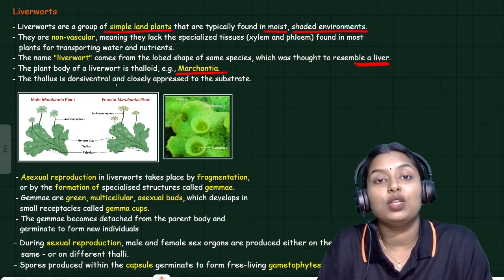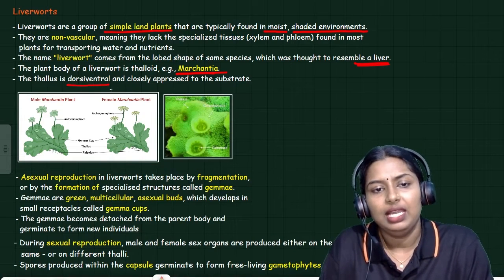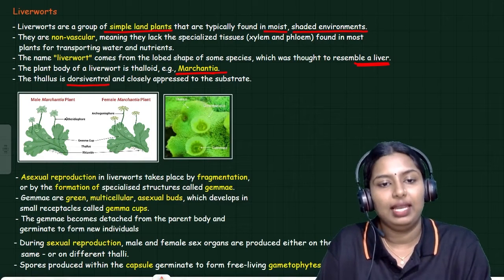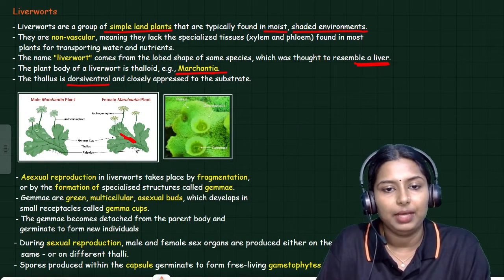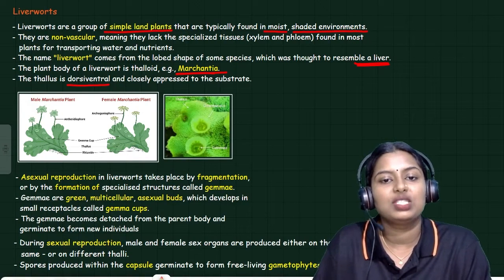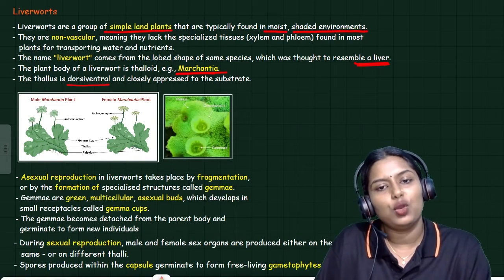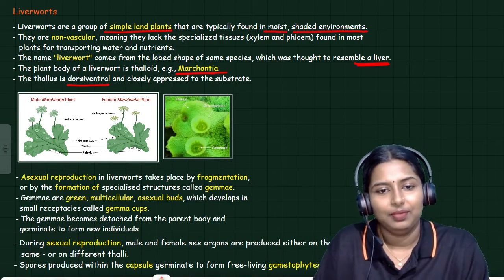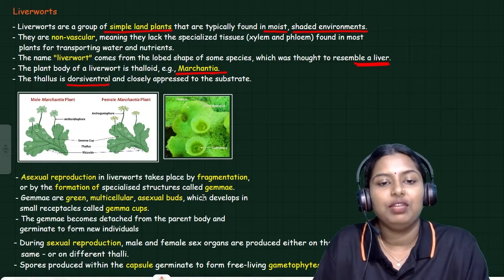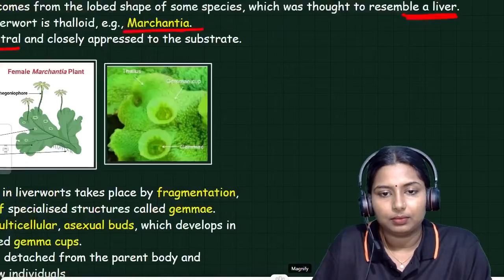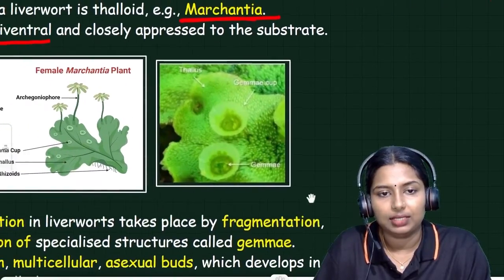The thallus is dorsiventral. What do you mean by dorsiventral? It has a distinct upper and lower part. Look at this: this is the upper one, and this is the lower part. That's why it is called dorsiventral. And the thallus is closely attached to the substrate. This is the picture of liverworts. I will zoom in so we can see it.